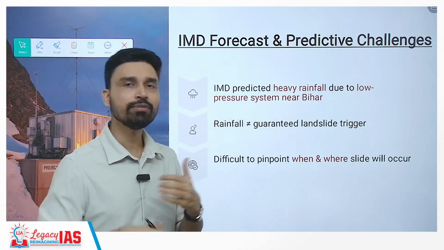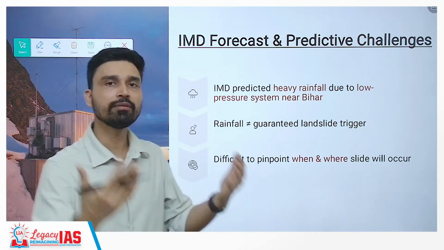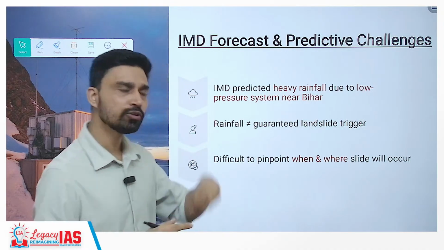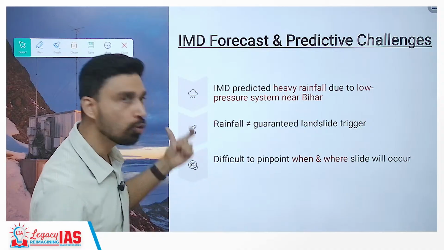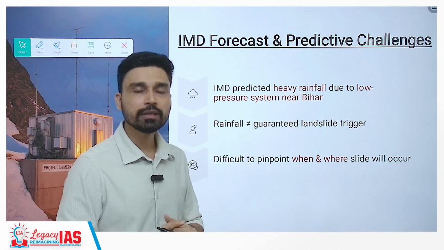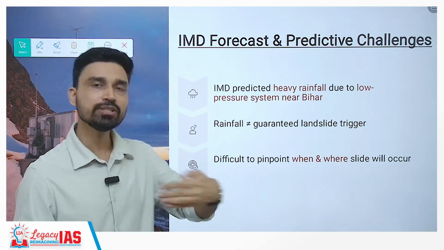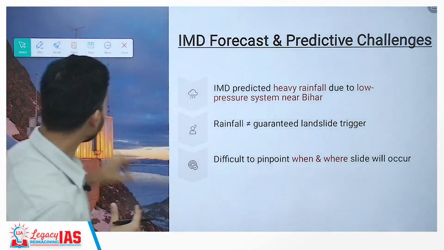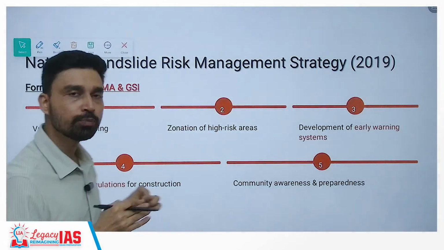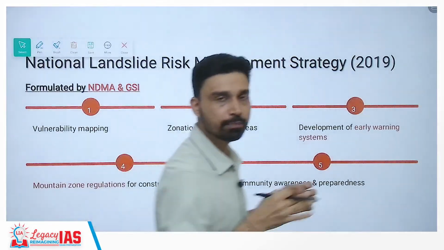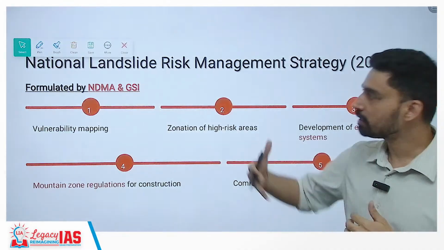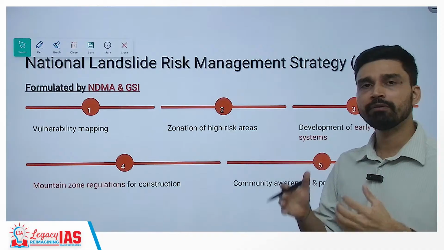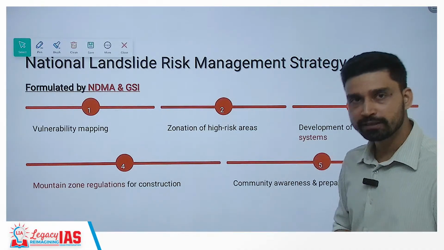That means even if you are prepared and even if you understand that heavy rainfall is expected here, we cannot say that we have to be aware of landslides, or that a landslide is going to take place. And also, it's not that the landslide comes immediately during or after the rainfall. Many times there is a delay, so it becomes difficult to pinpoint when and where exactly a landslide will occur. That is the major problem. Even if we are able to forecast and predict rainfall, we cannot predict and forecast landslides, and that actually limits our ability to take any preventive and mitigative measures as far as this particular disaster is concerned.